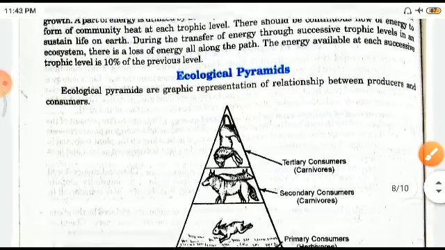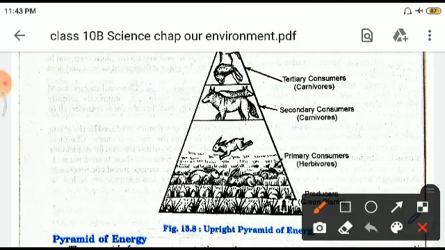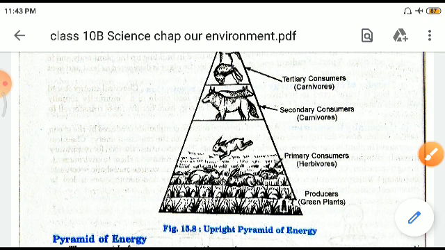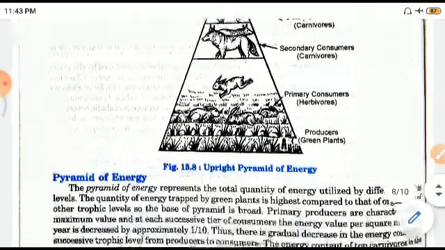Now we come to the ecological pyramids. See, at the bottom of this there are the producers. Then primary consumers, secondary consumers, and then the tertiary consumers or the scavengers or carnivores, right? See, the producers are plants. Primary consumers may be rabbits or goats. Then secondary consumers are the wolves, and the tertiary consumers are the vultures, lions, right?